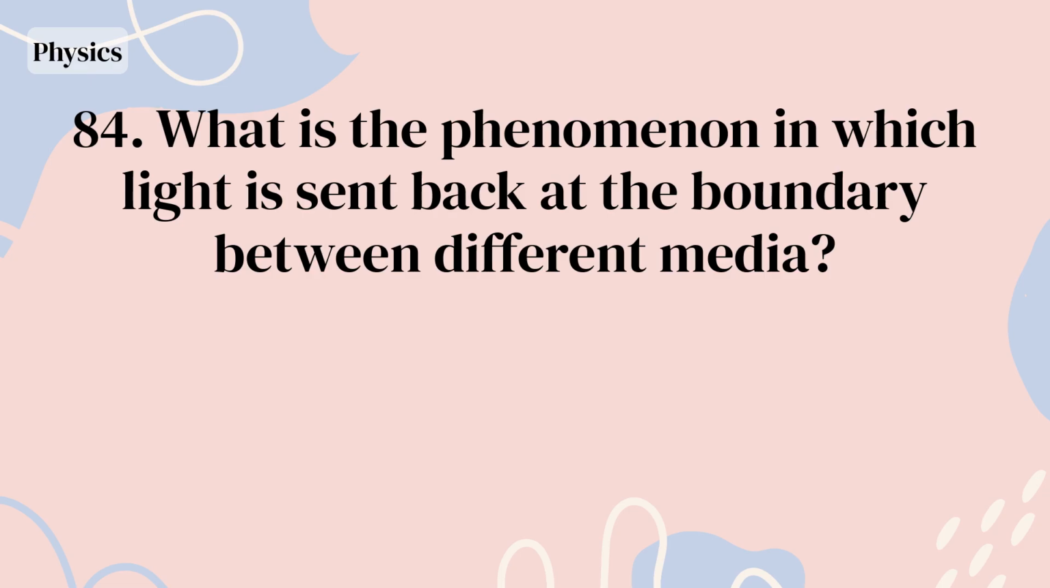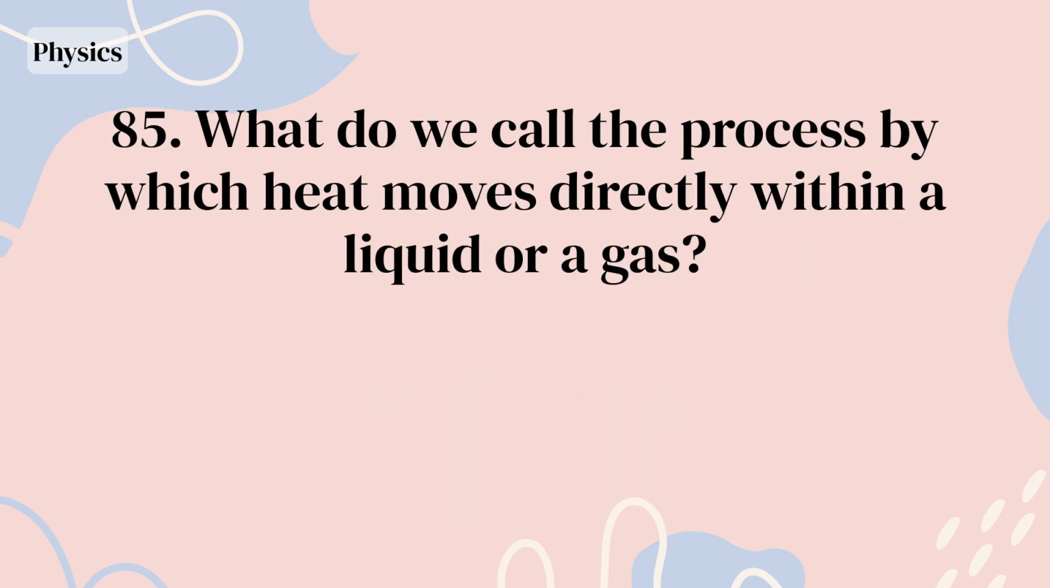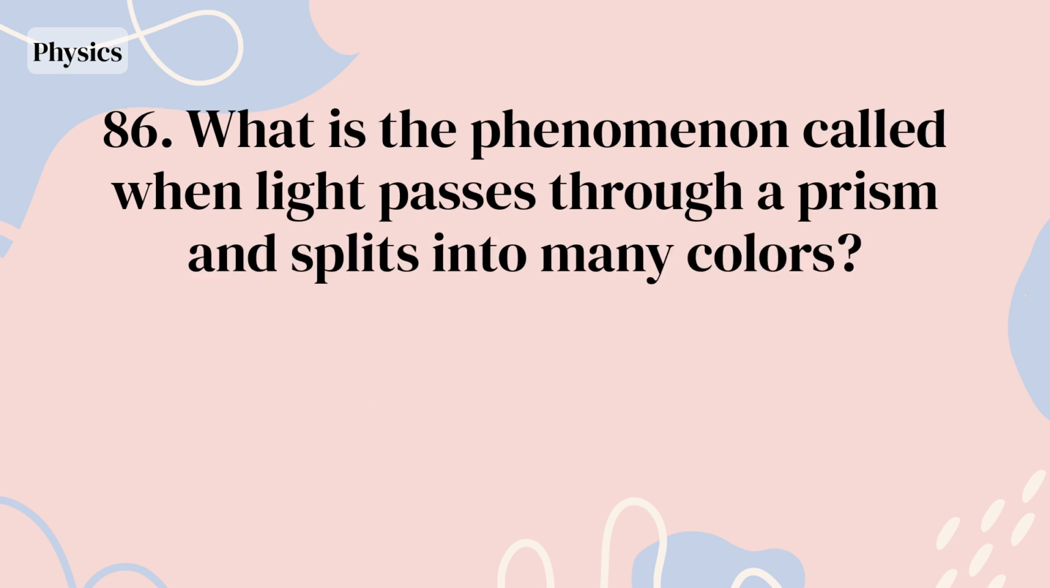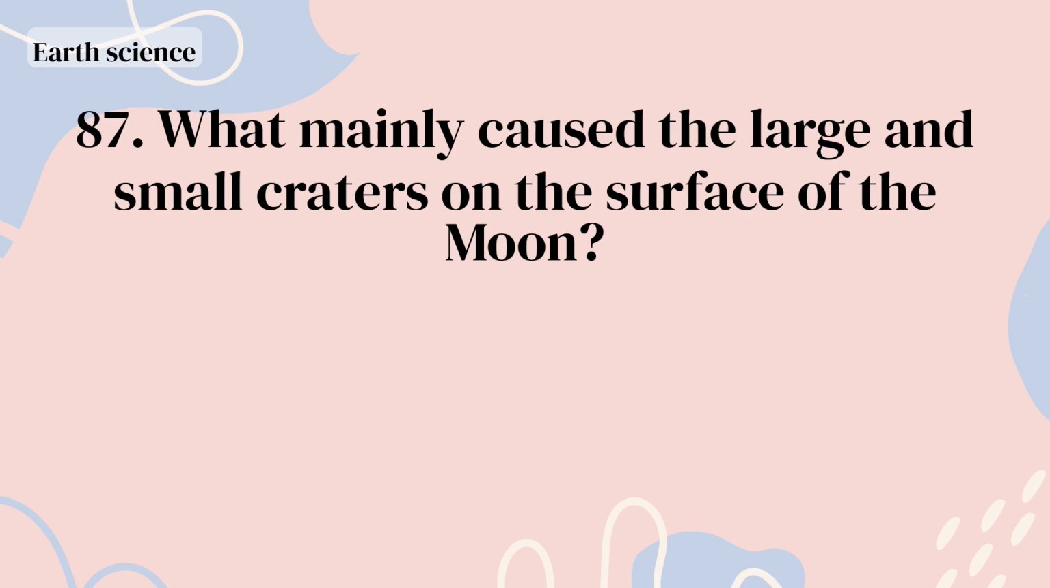The heart. What is the phenomenon in which light is sent back at the boundary between different media? Reflection. What do we call the process by which heat moves directly within a liquid or a gas? Convection. What is the phenomenon called when light passes through a prism and splits into many colors? Dispersion. What mainly caused the large and small craters on the surface of the Moon?